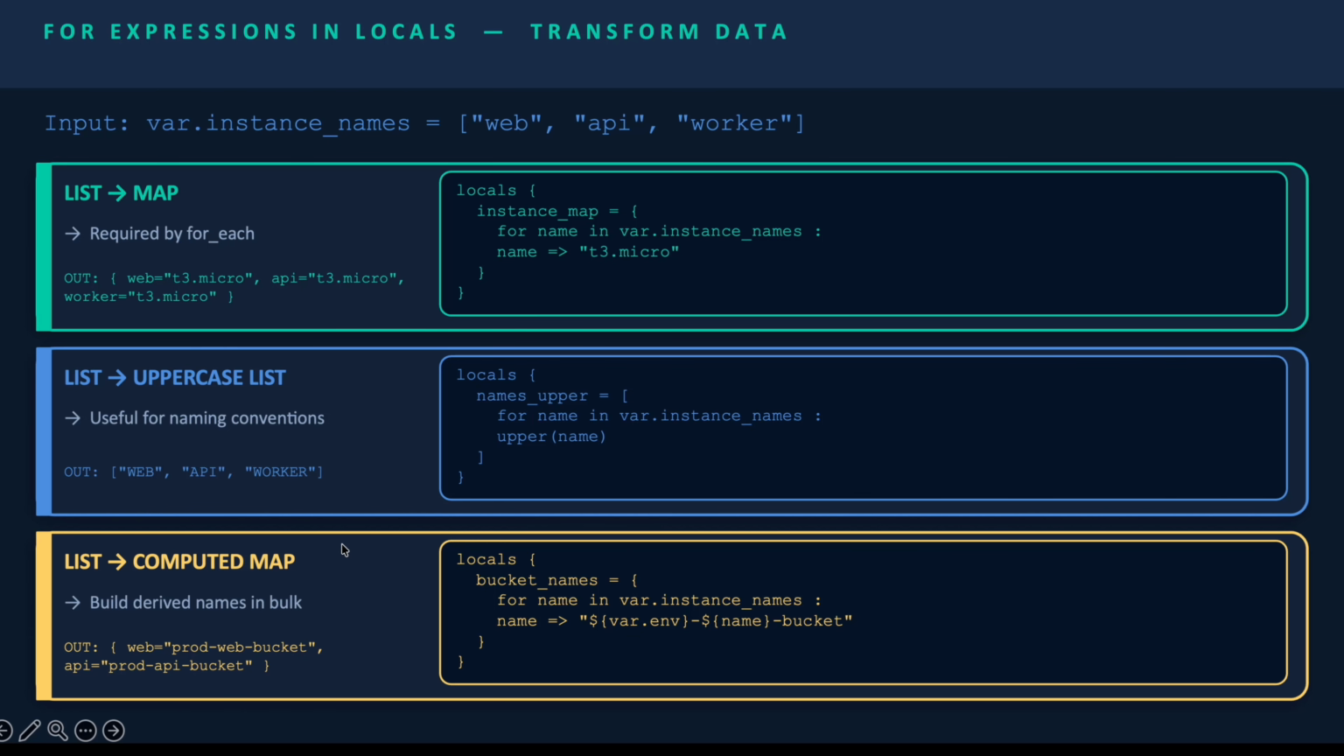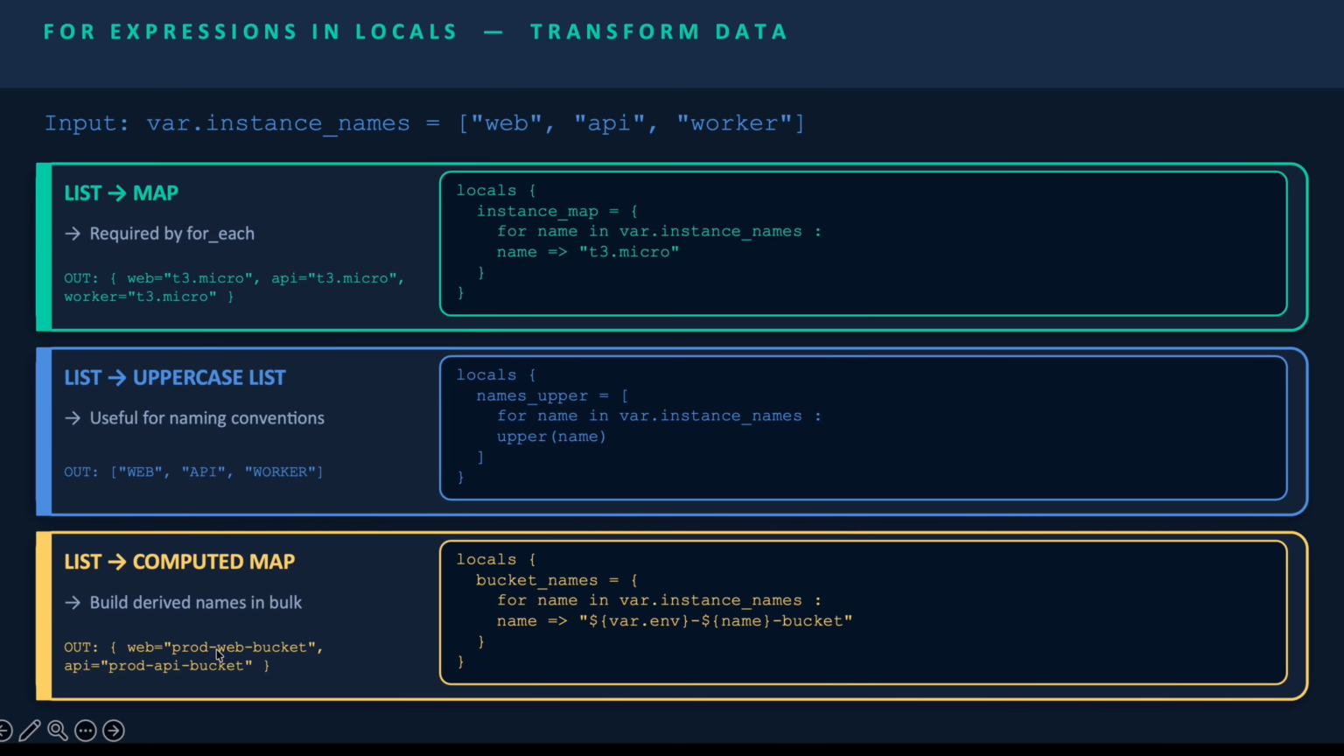Last is list to computed map. We apply it to the whole list, but I took web and API. Just suppose web and API, and what we are doing is web.env, ${name}-bucket. So for ${name}, let's say we have web and env is prod.